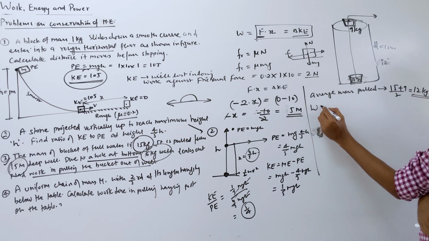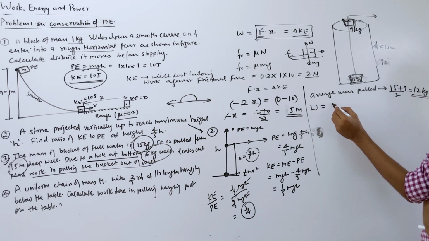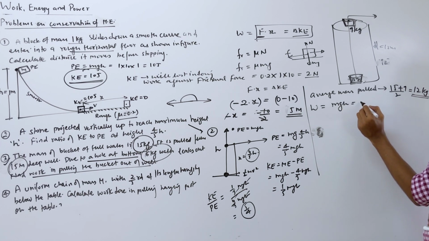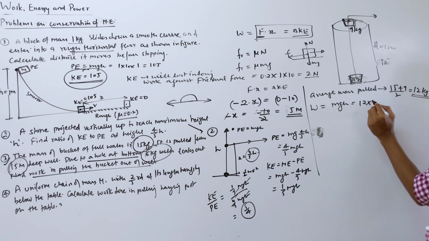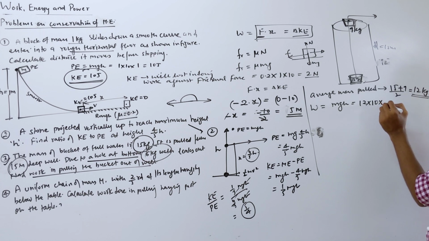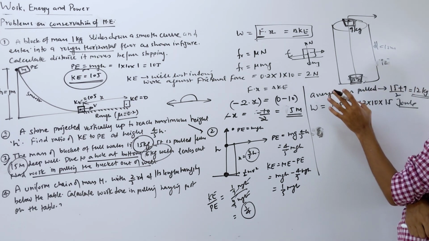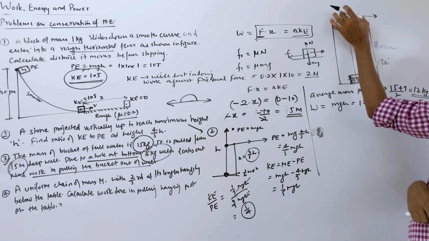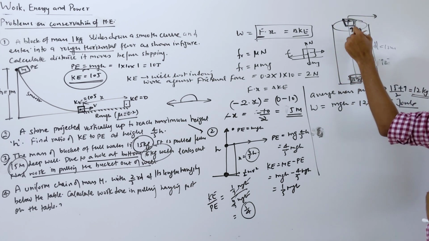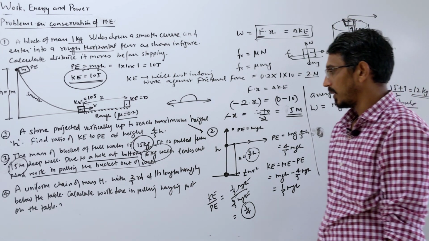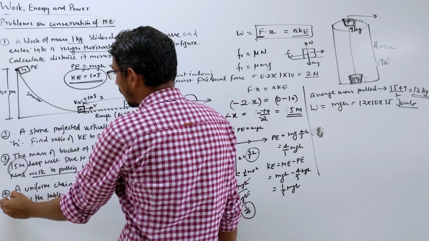So now what is your work done? It is the change in potential energy, that will be m, g, h. M is 12, g is 10, and the depth is given as 15 meter. So the answer will come in joule. You can multiply these terms, okay? No problem? So here the mass was varying. When you start it is 15 kg, and by the time you reach the top it is 9 kg only, because some water is leaking throughout. So this question concept is already done.